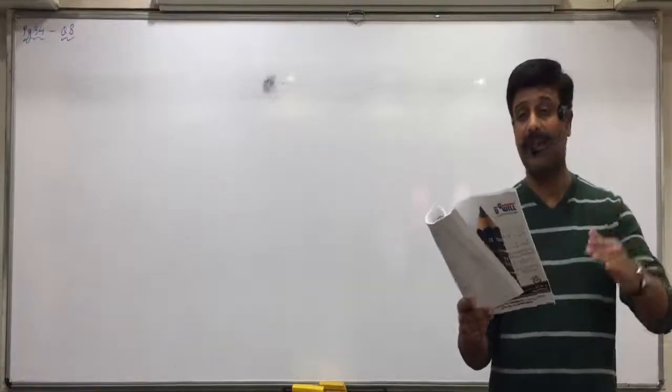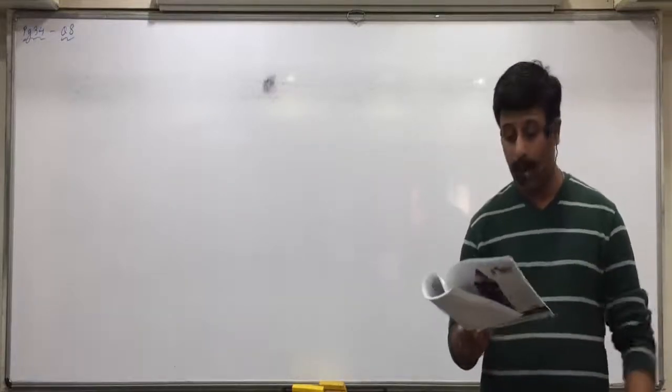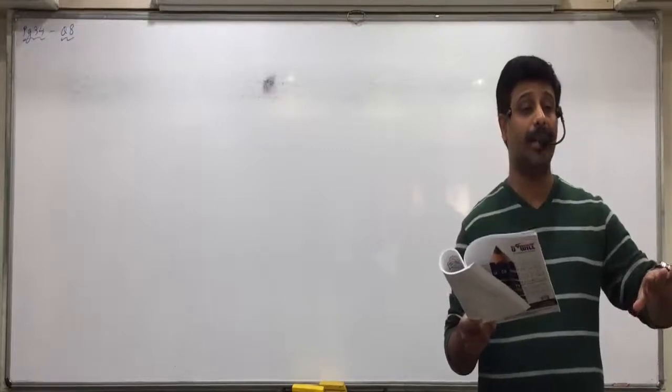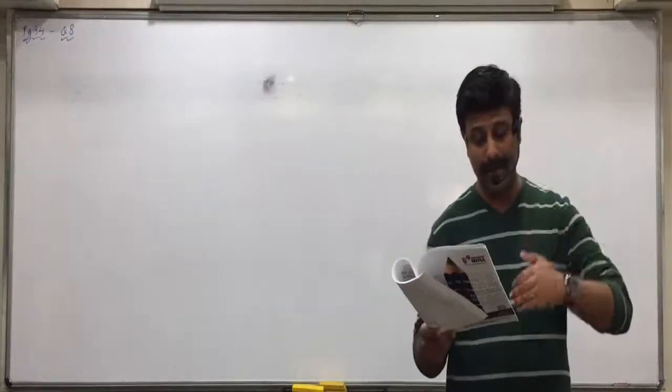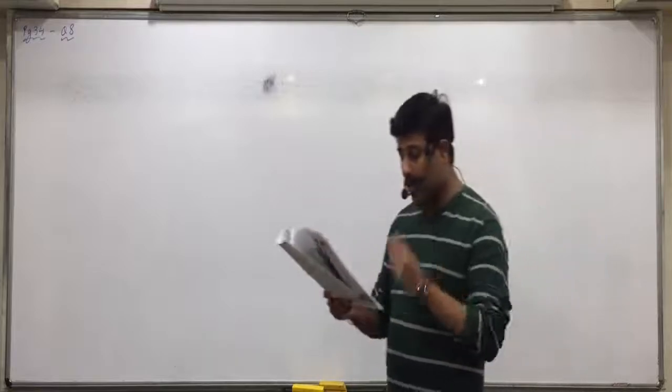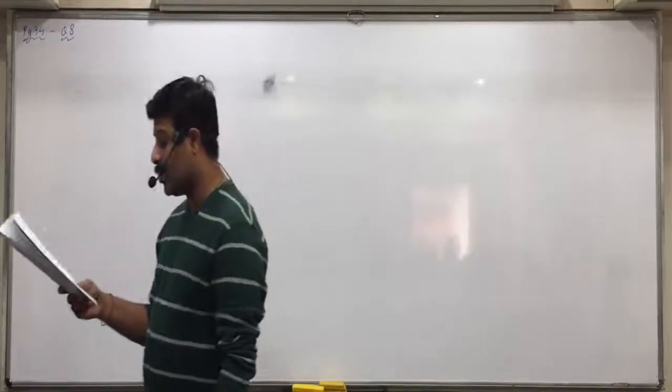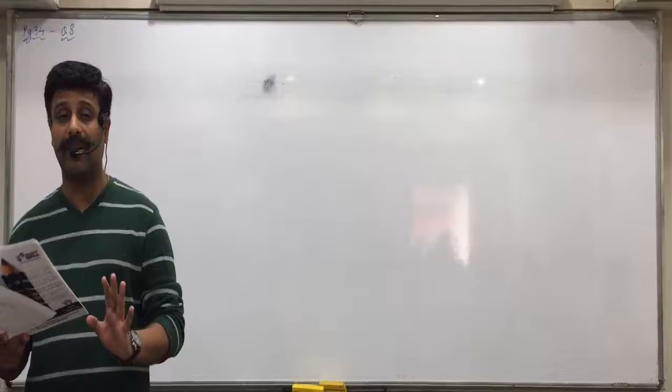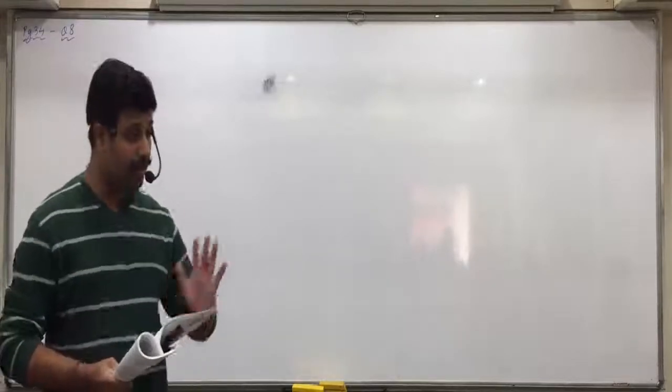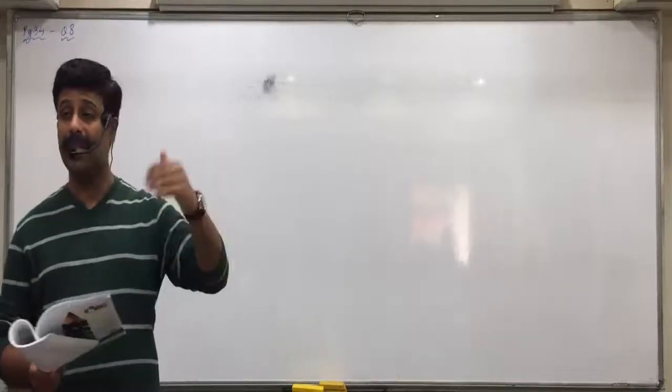Raise your hand if you are not clear with any of the information. Only one piece of information is pending. What is that? Land at village. We will read it and conclude. Following transactions have taken place during the year 2014. Now you have to tell me in which corner of the financial statement you include it, the income statement or the balance sheet, and where you will include it.